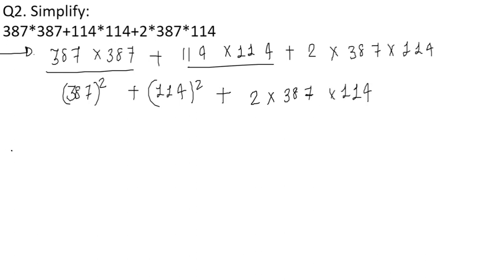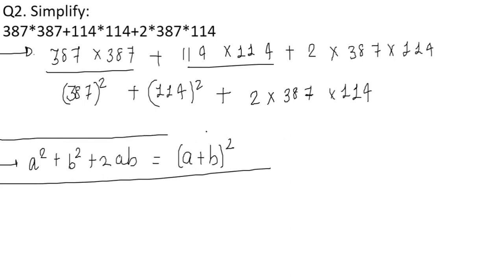So this is actually the simplified version of a square plus b square plus 2ab. So a square plus b square plus 2ab is the simplified version of a plus b the whole square. Yes.